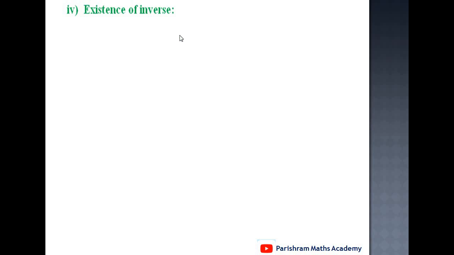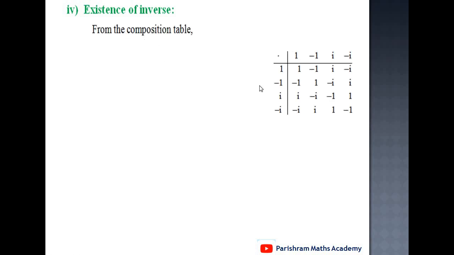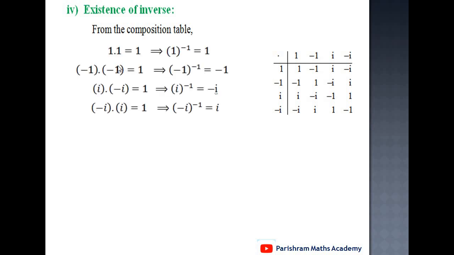Last, existence of inverse. From the composition table, observe that 1 into 1 equals 1. Minus 1 into minus 1 is 1. i into minus i is 1. And minus i into i is 1. That is, we can take two elements whose product is 1. First, 1 into 1 is 1, and therefore the inverse of 1 is 1. Minus 1 into minus 1 is 1, therefore the inverse of minus 1 is minus 1. i into minus i is 1, therefore the inverse of i is minus i. And minus i into i is also 1, therefore the inverse of minus i is i.